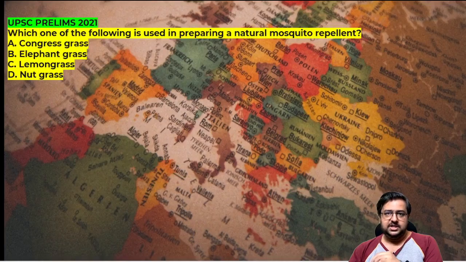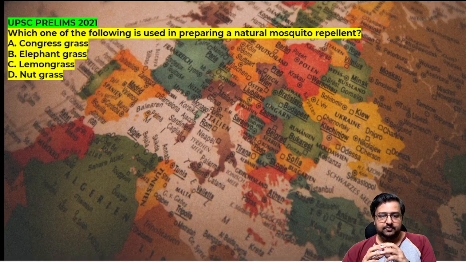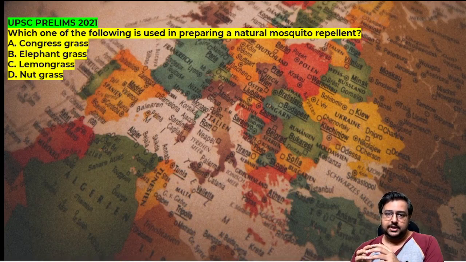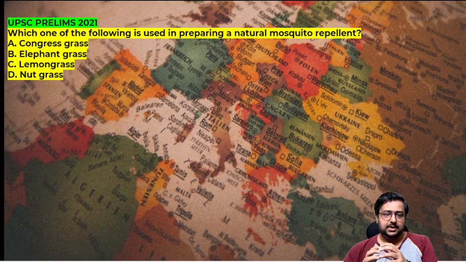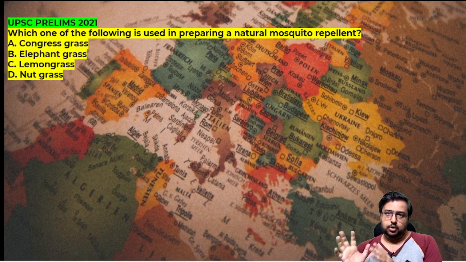Okay, so UPSC question 2021. Which one of the following is used in preparing a natural mosquito repellent? Congress grass, elephant grass, lemongrass, or nut grass. This is pure GK, which you should have seen in a news item, or should know by default through your quiz knowledge or any GK fact which you usually study. Otherwise it's very difficult to solve. So tell me in the comment section what the answer is.